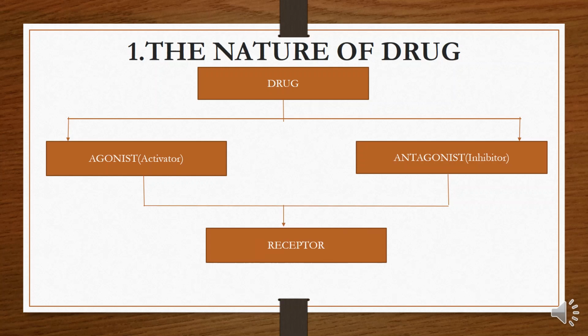The drug may be defined as any substance that brings about a change in the biological function through its chemical actions. So in most cases, the drug molecule interacts as an agonist, that is the activator, or the antagonist, that is the inhibitor, with a specific molecule in the biological system that plays a regulatory role. And this target molecule is called a receptor. So the drug can be an agonist or the antagonist of the specific receptor.